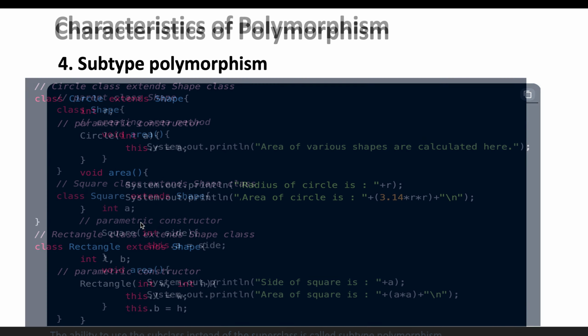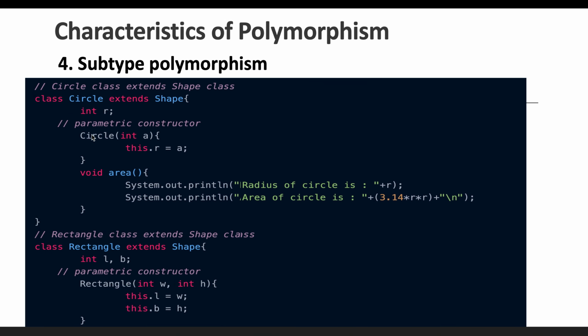polymorphism. Similar to that, let's say we have a circle class. We have also created the constructor of the circle class, and we are assigning a different value, and accordingly inside the area method we are using that variable. And similar goes for the rectangle also.